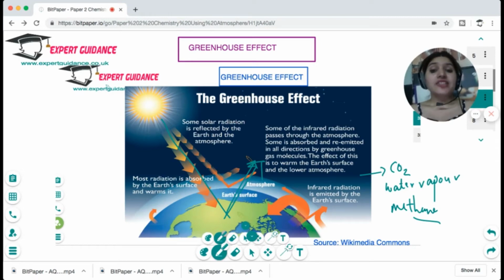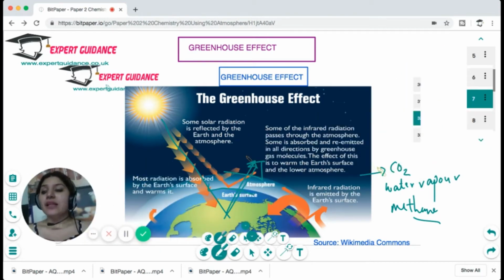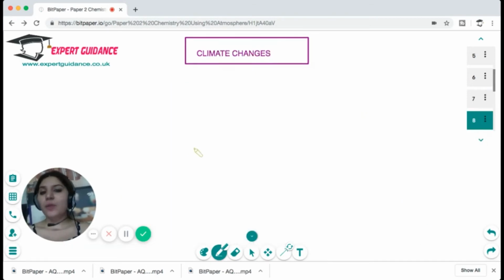But due to rapid urbanization, industrialization, and deforestation, the level of carbon dioxide has increased to a great extent, and that has caused an increase in the global temperature, causing global warming, and it is causing melting of the ice caps, change in seasonal pattern, temperature change, habitat loss, and a lot of environmental problems.